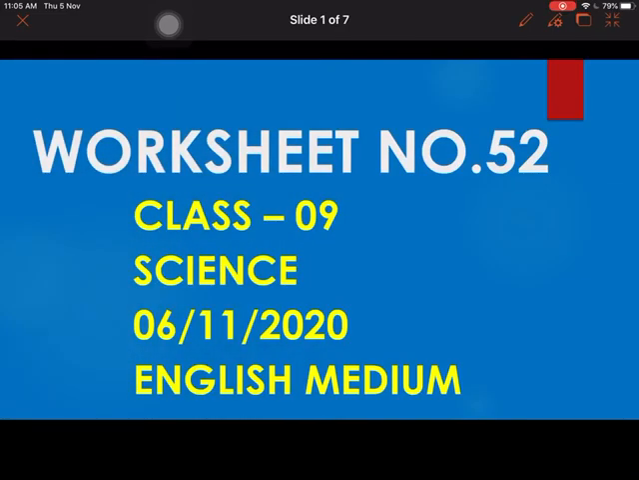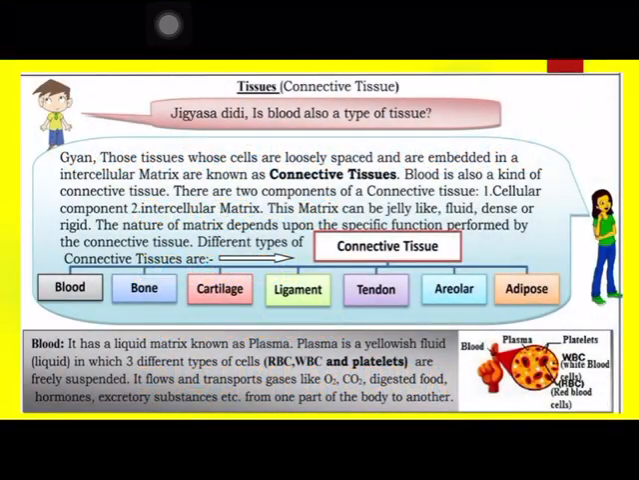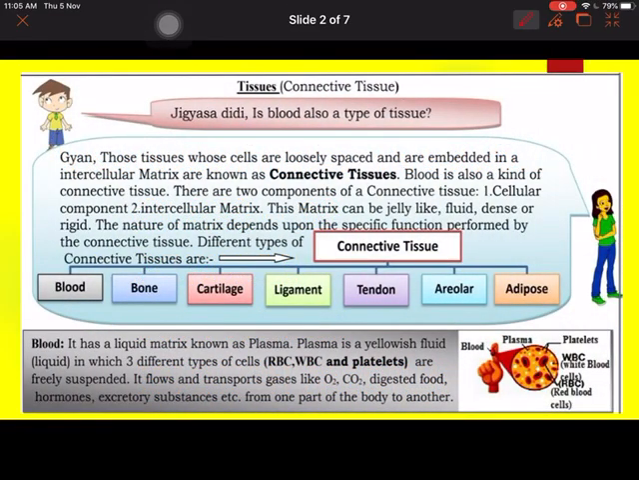Hello students, today we are going to discuss your worksheet number 52, class 9 science for the date 6th November. As you know, your chapter on tissue is going on, and today we are going to discuss connective tissue. Now Gyan is asking, is blood also a type of tissue?